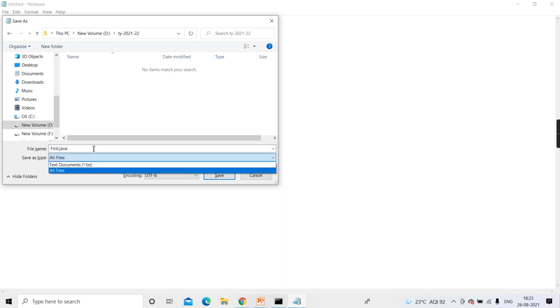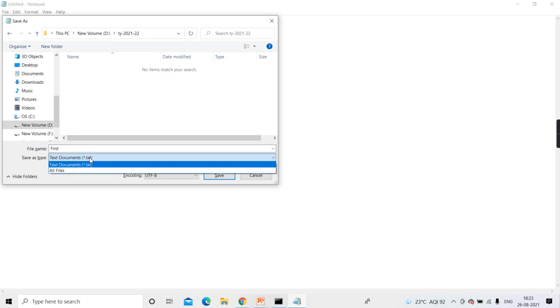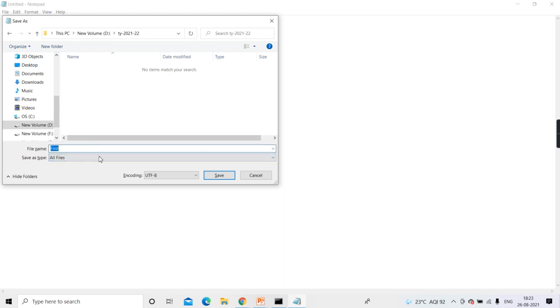You change it to all files. Otherwise, what will happen if you don't do it? You'll keep it like this, so it will give you the default extension .txt. So just see to it. You'll save it with the extension .txt. Sorry, very sorry for that. .java, and just select from your all files, and I'll save it now. Okay. Now this is your first.java.